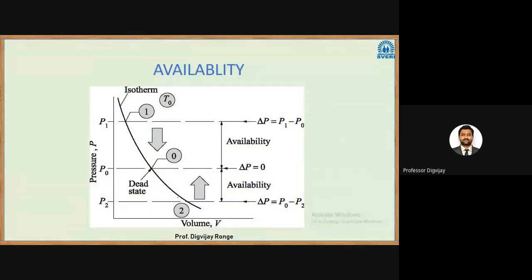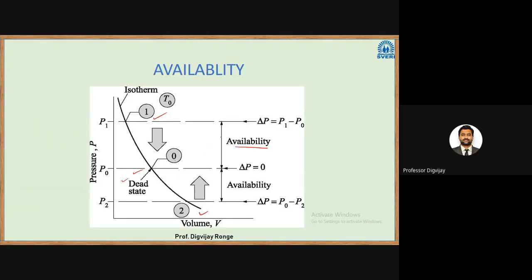So this is a general diagram for whatever we have just said. This is a PV graph. There is state 1, there is the dead state shown here, P0 and T0, and there is a state 2. Okay. So availability here is given by the difference between these two states, state 1 and state 0. This difference is considered as availability. Even if you go below this dead state, this will also be considered as availability. Okay. So availability can be above the dead state or below the dead state. So the dead state is important. Once you define the dead state, you can easily define the availability of the system.